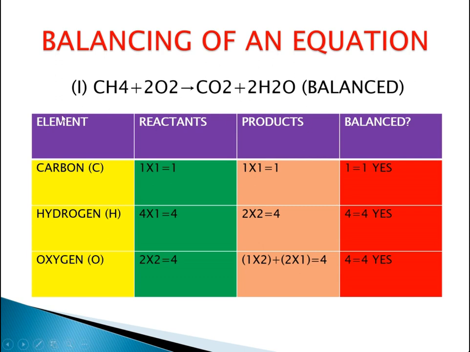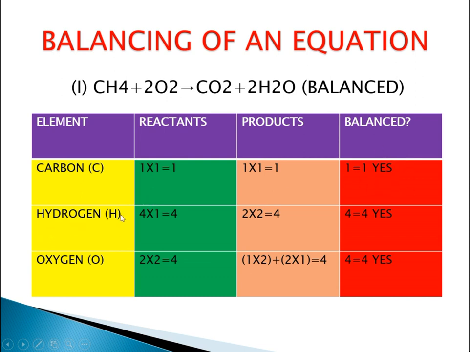So in this equation it is totally balanced from the beginning itself. So let's check what each element consists of. Carbon in the reactant part has only 1. Let's discuss horizontally. Carbon in reactant form is 1, and carbon in product form is also 1. So from the beginning it is balanced. So 1 equals 1, which is already balanced.